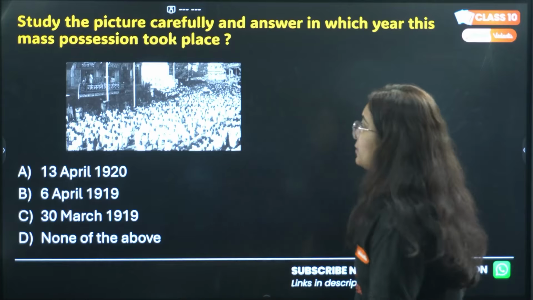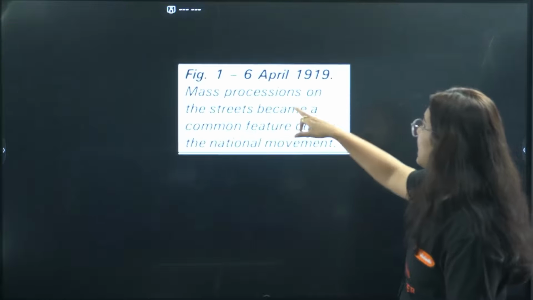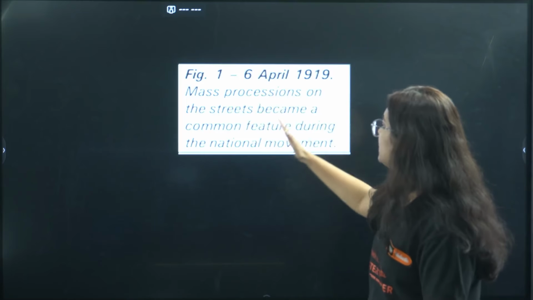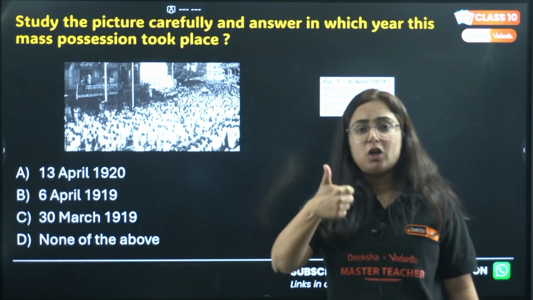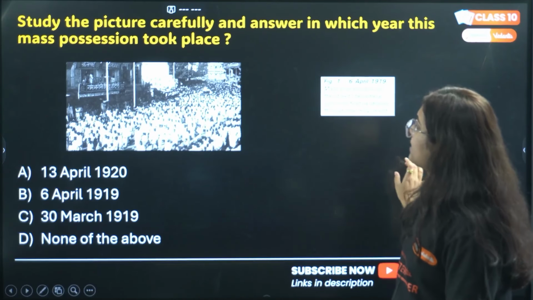Which is the correct option? Option B. You can see that the description says 6th April 1919, mass processions on the streets became a common feature during the national movement. Clear or not? Give me a thumbs up if this is clear to you. Next one in the list.